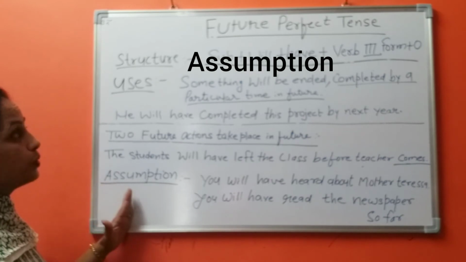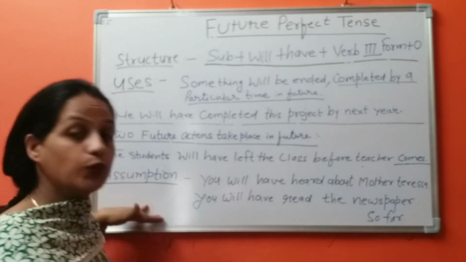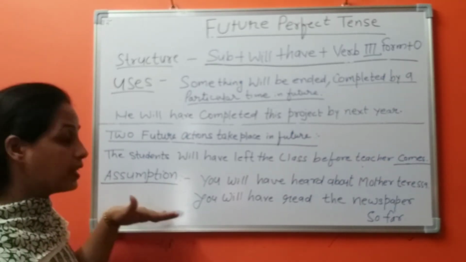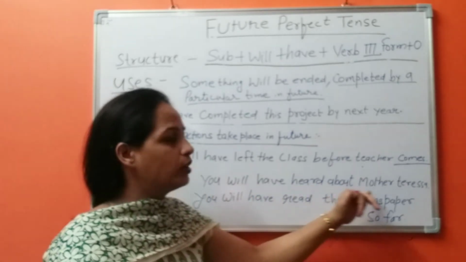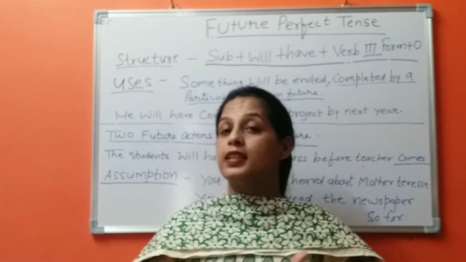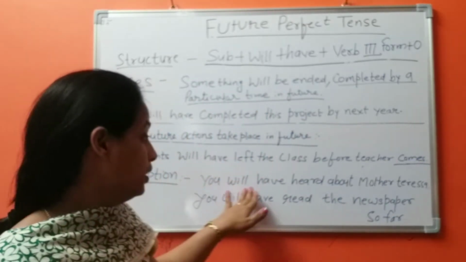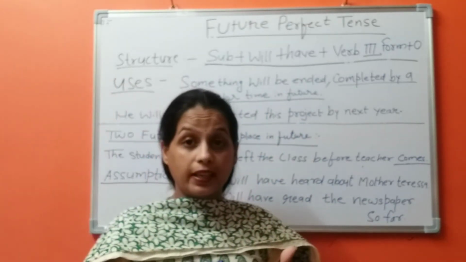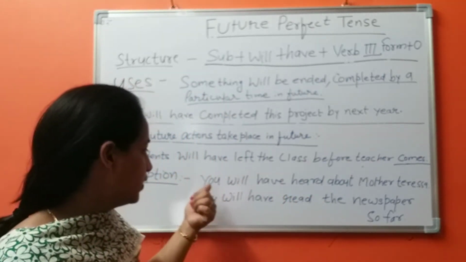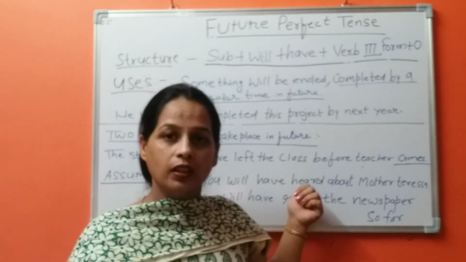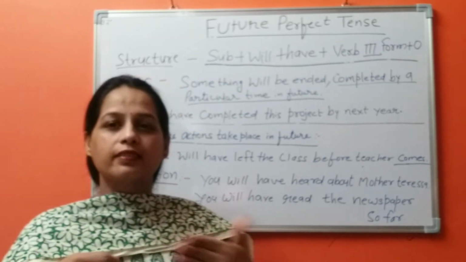Assumption. We use future perfect tense where we assume something. We are assuming. Example, you will have heard about Mother Teresa. It is an assumption. We are not sure that the other person has heard about Mother Teresa, but it is a statement and we are telling someone you will have heard about Mother Teresa. This is a general sense.